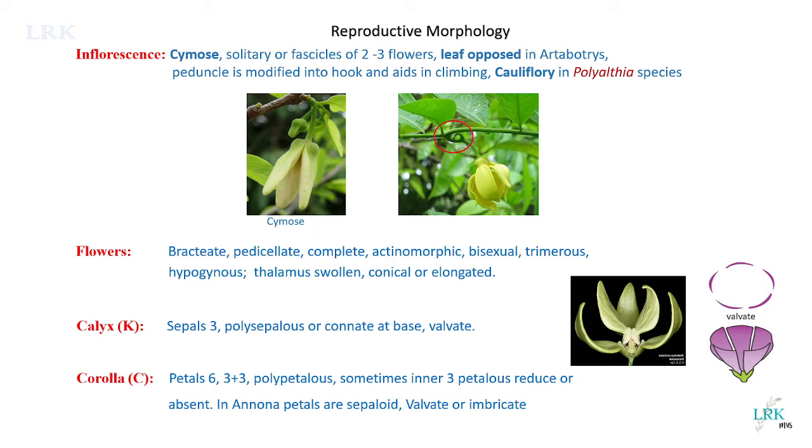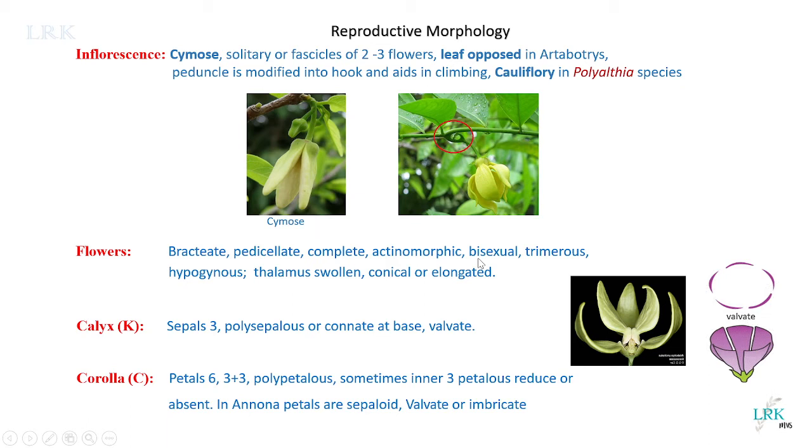And actinomorphic means we can make the flower into two equal halves in any plane. So this indicates the symmetry of the flower. Here in this family we have actinomorphic flowers, as well as zygomorphic flowers seen in Monodora. And these flowers are bisexual.